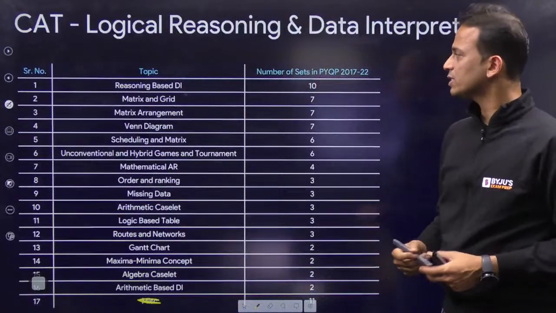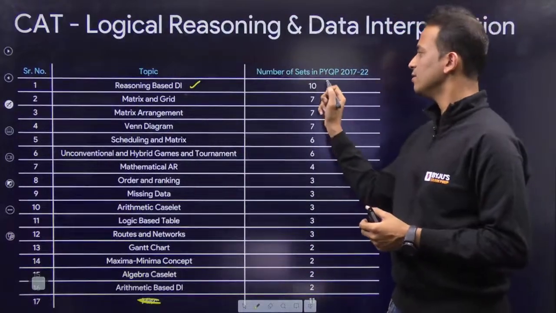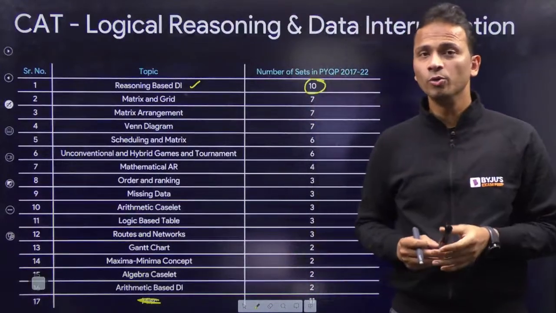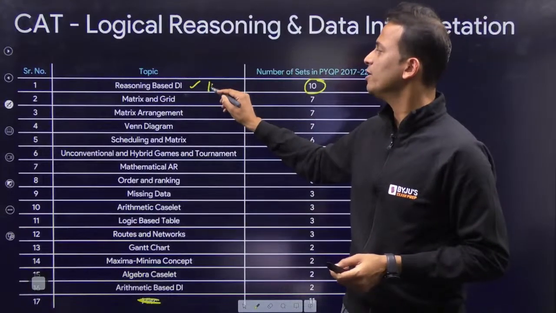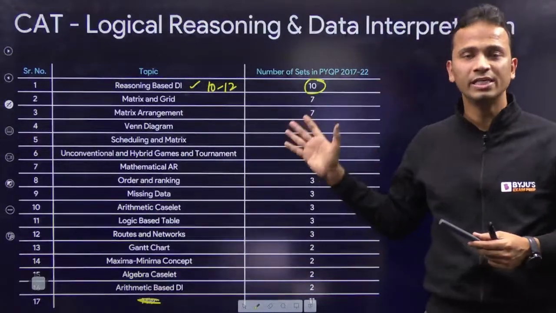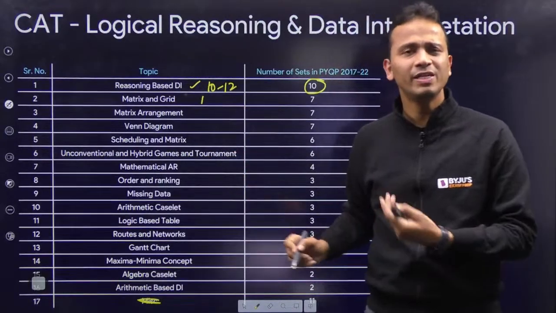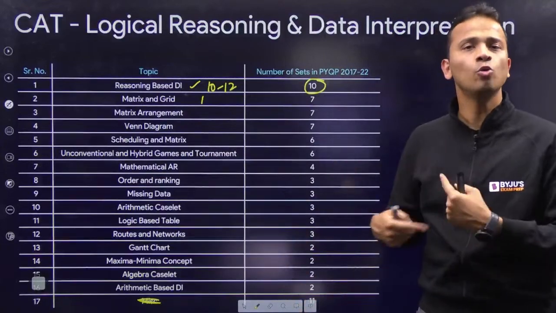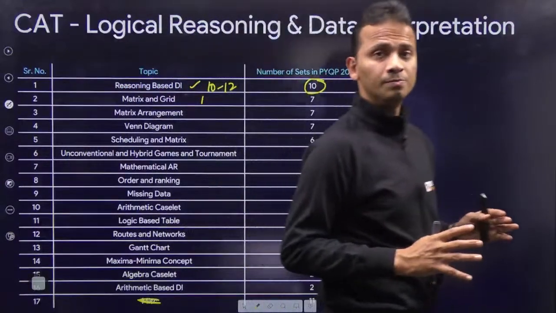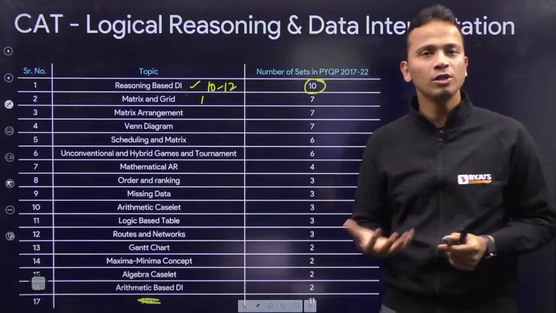Okay. Now what I'll say is reasoning based DI, this is a very vast thing. Okay. And again, the weightage, the importance is the highest. So what you can do is you can spend, let's say 10 to 12 days and practice all the sets that you have based on reasoning. Okay, reasoning based DI, and you can spend 1 week each, 7 days on all the others, in a rotation, and by the end of the month of May or by the middle of June, I can say that you would have covered all these areas. So you would know the basics of all these areas.